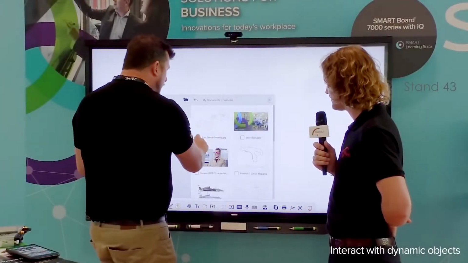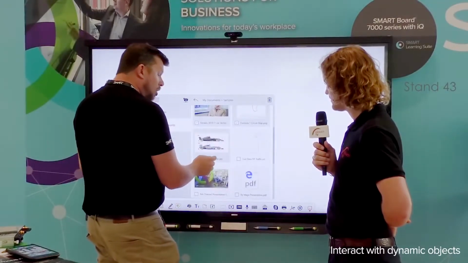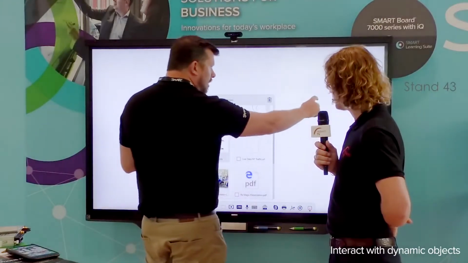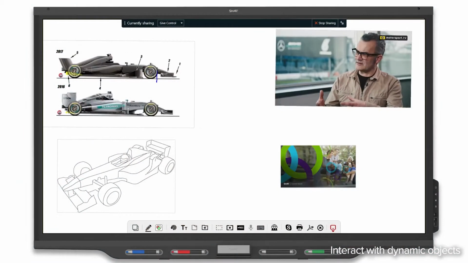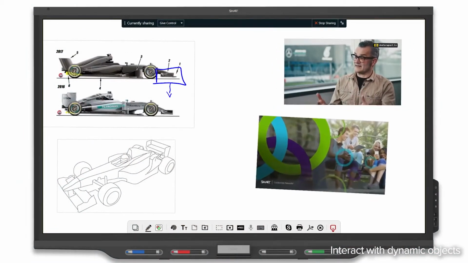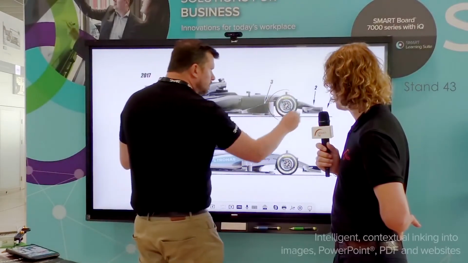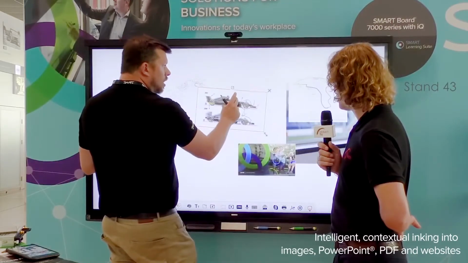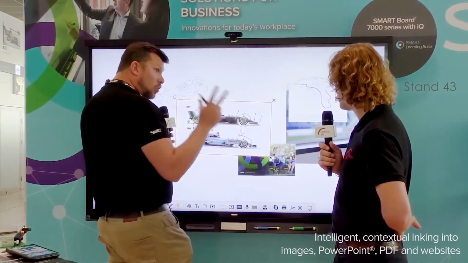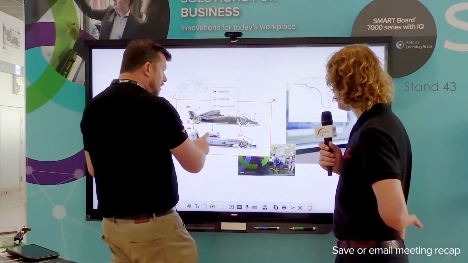That's an incredible feature. It also understands the concept of dynamic objects. So I'm going to go ahead and grab a couple of different file types for you to show you that feature. It kind of comes out in a delightful way on how you could actually work on material. You'll notice that each object is its own container. Whichever one I bring up becomes the focus of that point. And when I mark up, the ink stays exactly where it's supposed to. So regardless of what aspect ratio, it's anchored directly where it is. And I can then email that, save that, whatever I'd like to do for that particular thing.